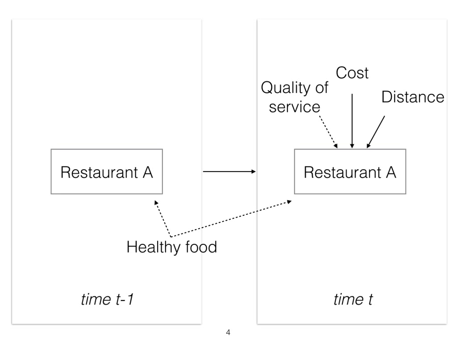Unobserved time-invariant components associated with the decision maker, such as a preference for healthy food, generate serial correlation between the decisions at time t-1 and at time t. As a consequence, the choice at time t-1 and the unobserved factors at time t are correlated since they both depend on the preference for healthy food. This is called endogeneity. It has to be taken into account to avoid bias in the estimation of the parameters of the model, and we use a correction method introduced by Wooldridge.